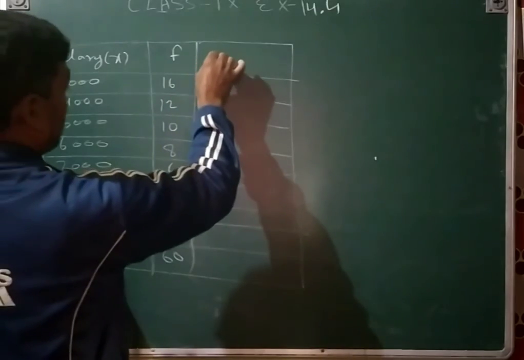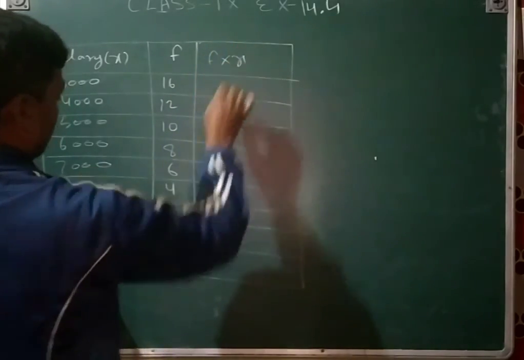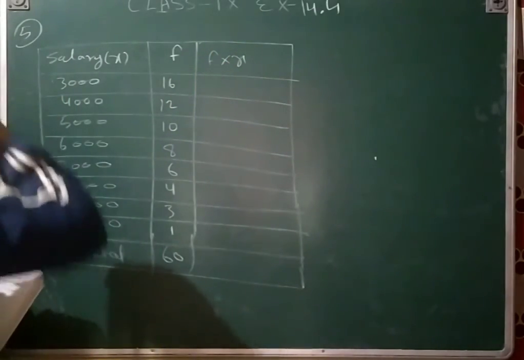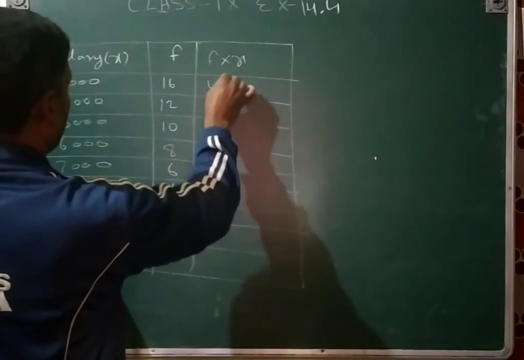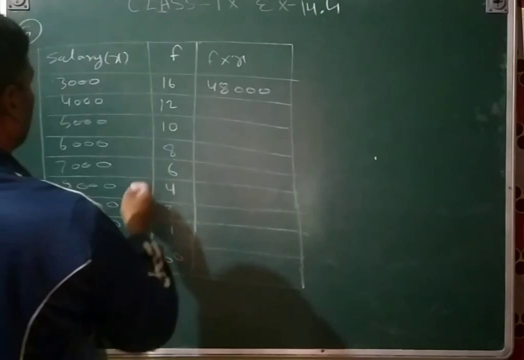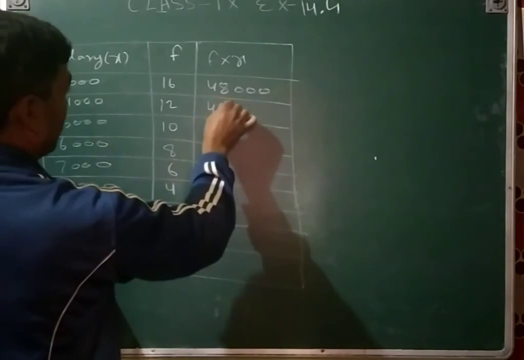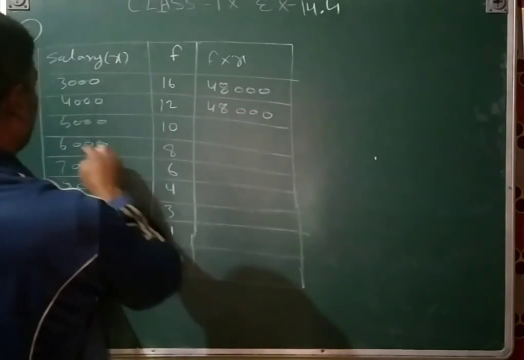And then this is f into x. So 16 times 3 is 48, then 0 0 0; 12 times 4 is 48, then 0 0 0; 10 times 5 is 50, 0 0 0; 8 times 6 is 48, 0 0 0; 6 times 7 is 42, 0 0 0; 4 times 8 is 32, 0 0 0; 3 times 9 is 27, 0 0 0; and 1 times 10 is 10, 0 0 0.